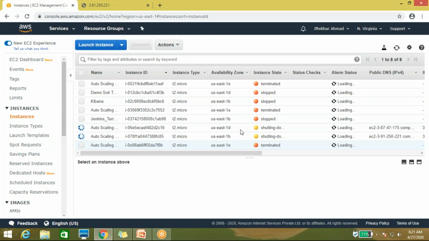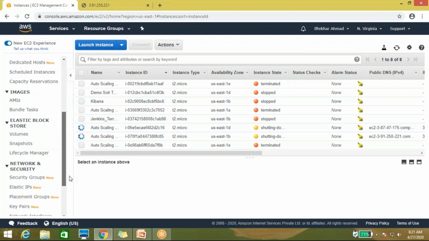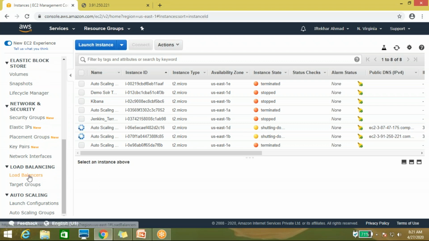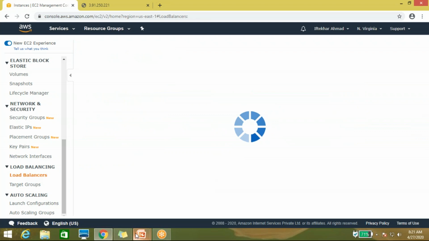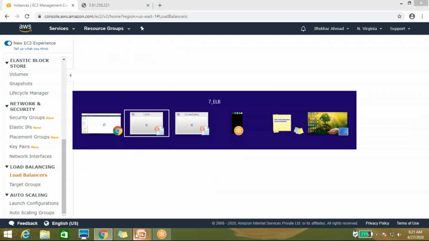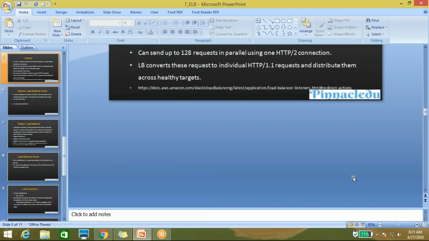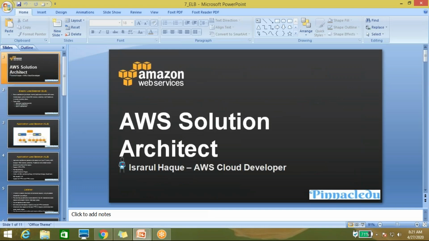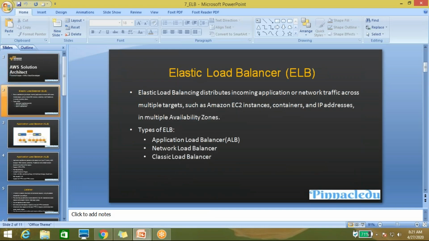If you want to delete this instance from here, you cannot, because whenever you terminate the instance, a new instance will come up. You have already seen that. So now let's come to load balancing. Let me discuss a bit of theory about load balancing, then we will go to the practical. So, what is load balancing? ELB, elastic load balancer.